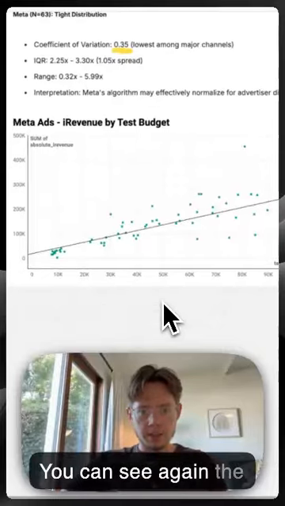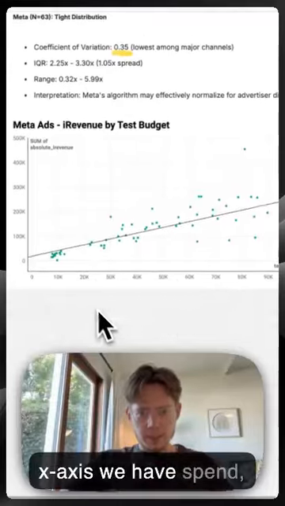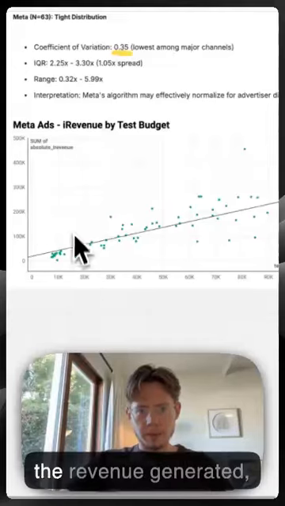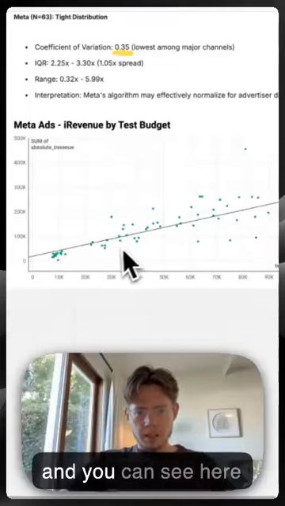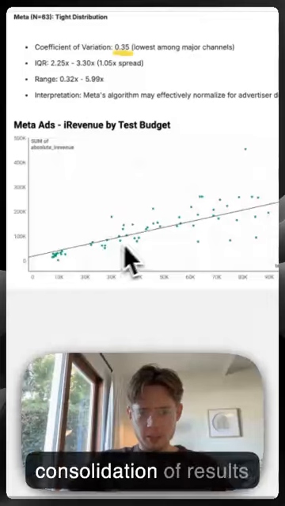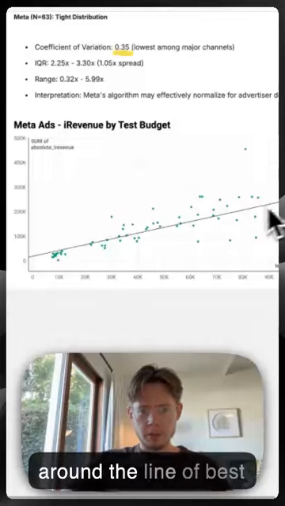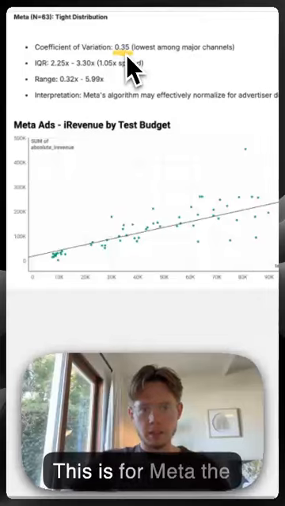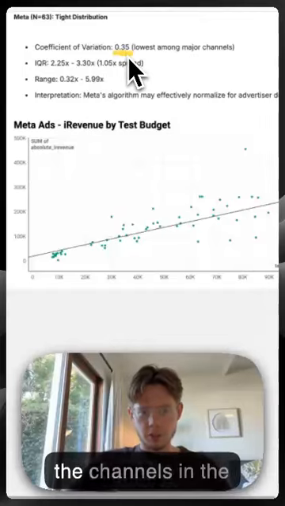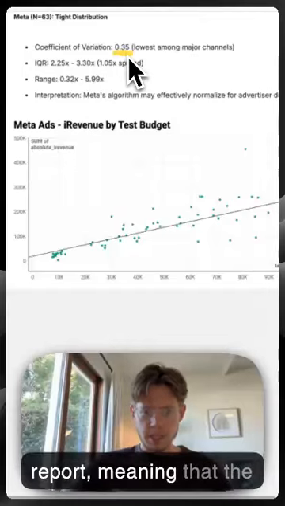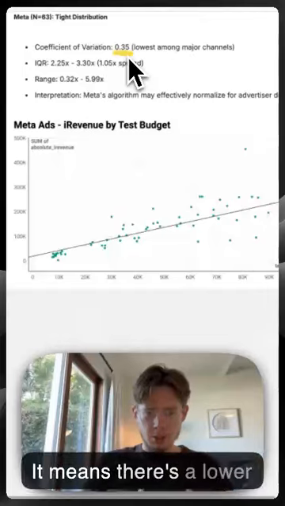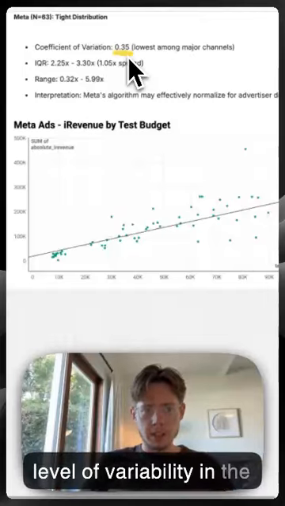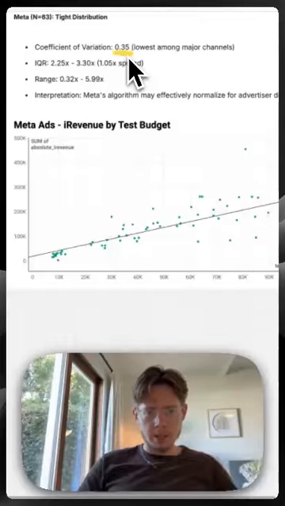So let's go ahead and take a look at the results from Meta's incrementality tests over here. You can see, again, on the x-axis we have spend, on the y-axis we have the revenue generated, and you can see here, again, quite a consolidation of results around the line of best fit. We're going to take a look here at this coefficient of variation. This is for Meta the lowest amongst all of the channels in the report, meaning that the results actually are quite consolidated and clustered around that line of best fit. Means there's a lower level of variability in the incremental return on ad spend.